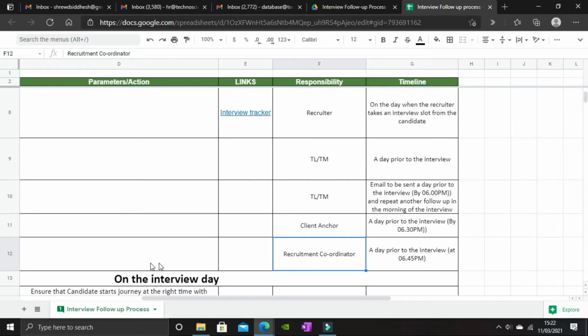The responsibility is that of the recruitment coordinator. Earlier, the team manager is supposed to send this data by 6, which is further shared with the client by the client anchor by 6:30 p.m. And now we have added an additional level of check here, which is done by our recruitment coordinator. The recruitment coordinator will check with the TM as well as the client anchor if the confirmation data has gone to the client or not. This further ascertains that we do not miss out on sending the data to the client.